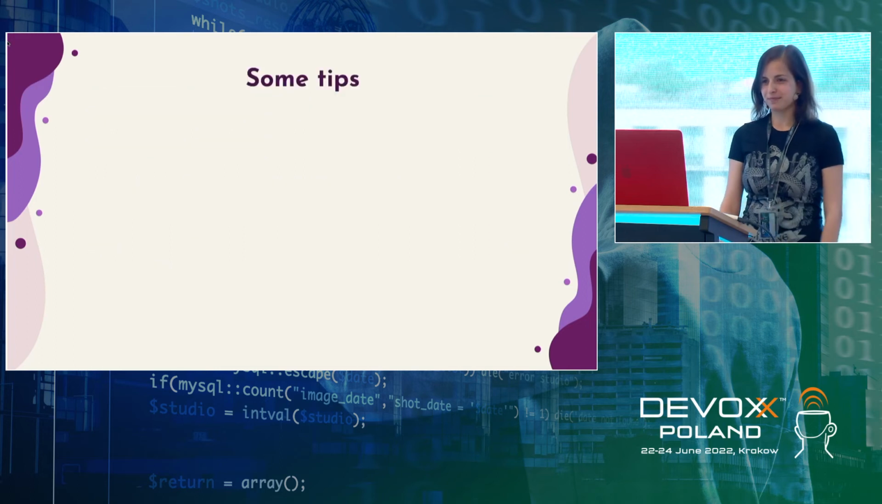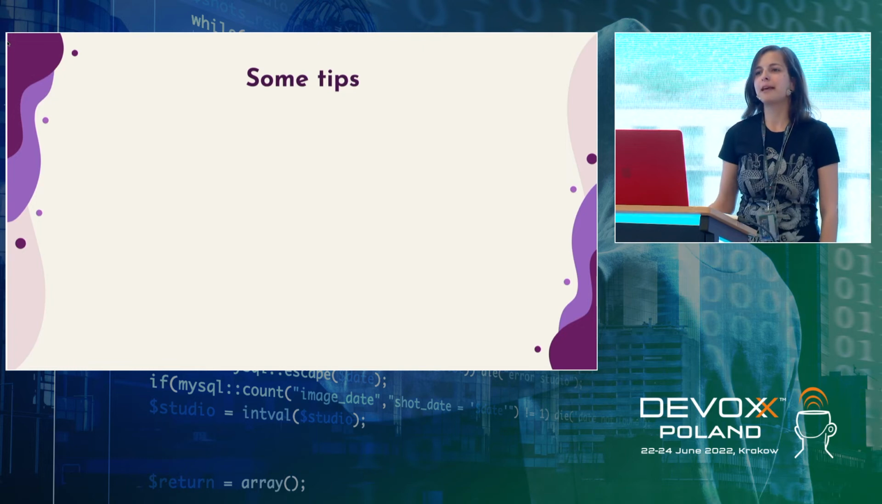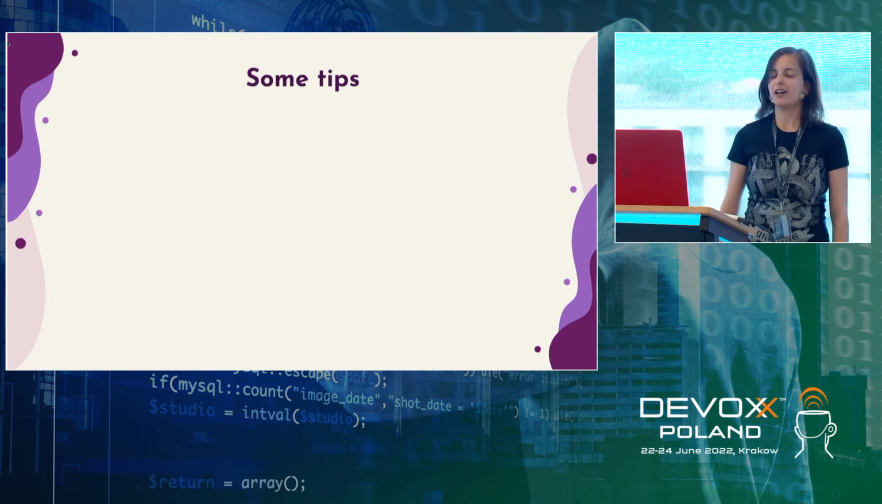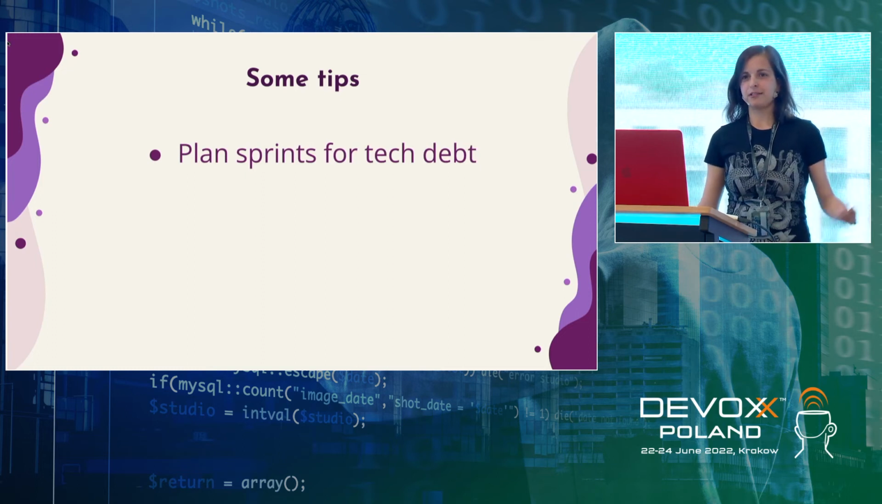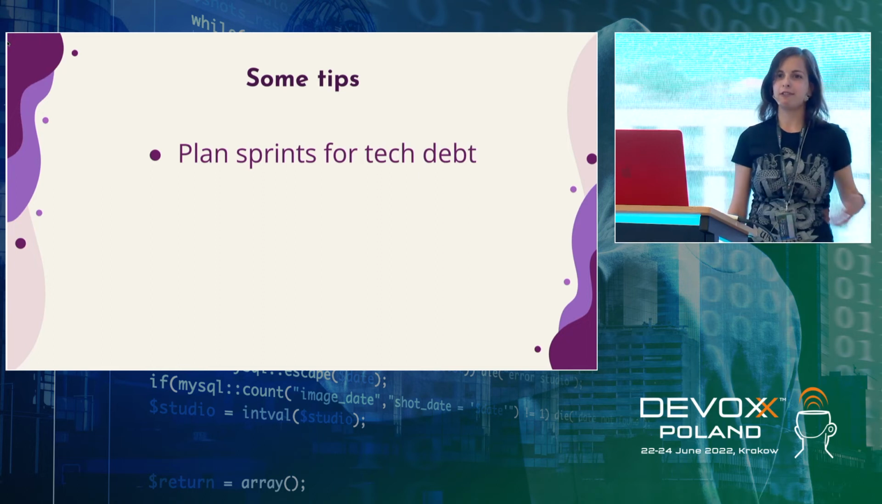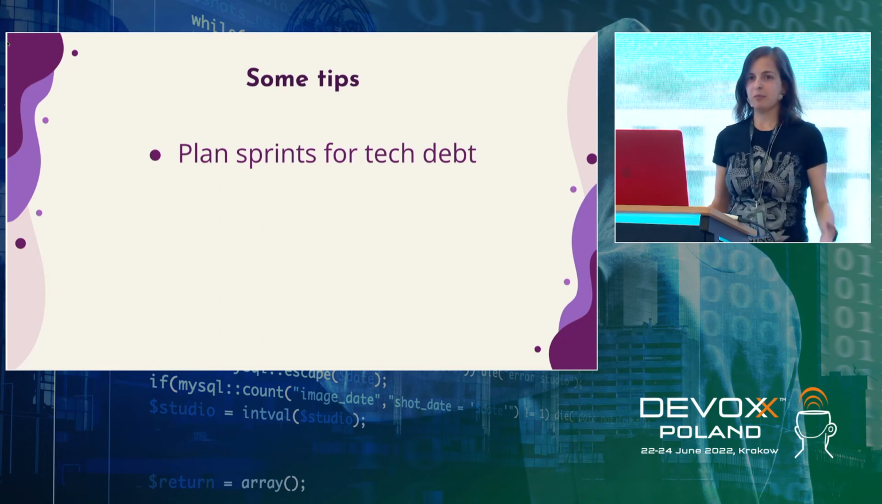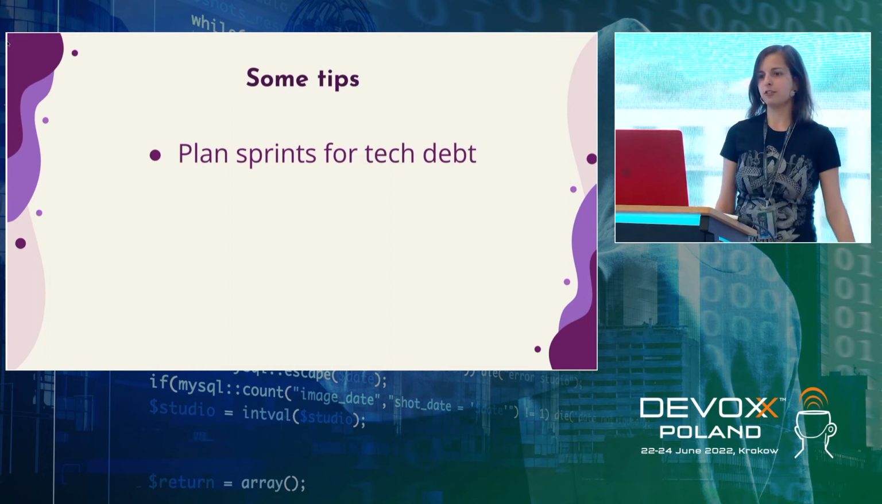Here are some tips that helped us to actually pay this technical debt, because we know how painful it is. First of all, plan sprints for technical debt. In the very beginning, when we marked something as technical debt, we not only marked it, we created tickets, we created some epics and so on. And we really saw how many tickets we should handle in order to pay this debt and how much time we need for this.